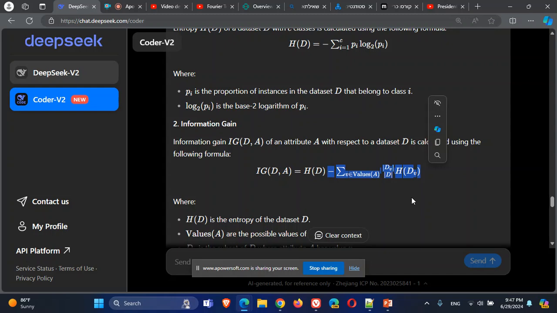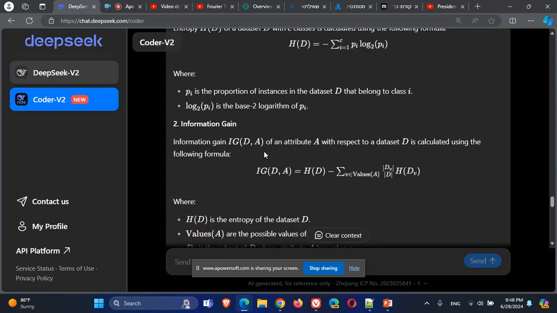This will tell me how much information I gained, how the splitting helped me to differentiate the data. Because as the data gets more organized and more homogeneous in each group after the splitting, the difference will be higher, so the information gain will be higher. That means that if the splitting is good, the information gain will be good. And I will choose the attribute that causes the highest information gain from the splitting.